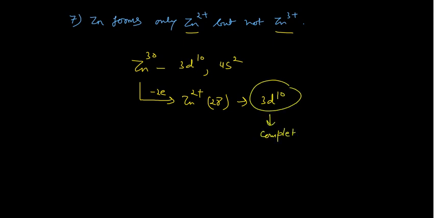Due to this completely filled d subshell, it is very, very highly stable. So removal of an electron from these completely filled d orbitals will require abnormally high energy, which is not possible. So it will form only the 2 positive ion; the 3 positive ion it will not form. Again, it's a very fundamental question.